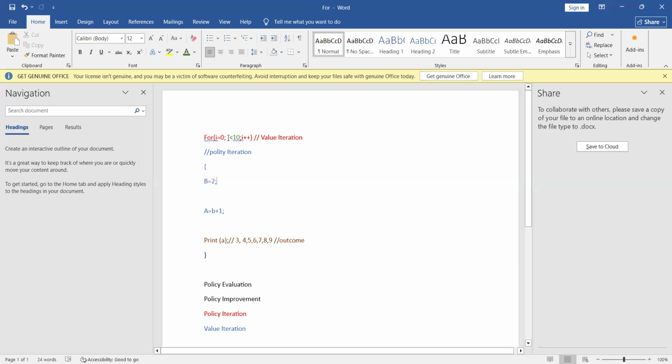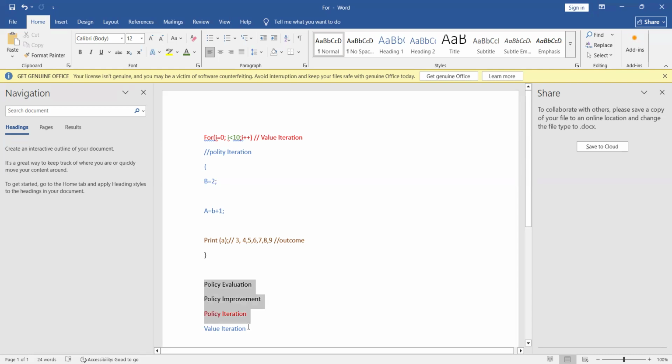Now, for example, we have written a for loop here: for I is equal to 0, I less than 1, I plus plus. Then in this bracket, we have said that B is equal to 2, A is equal to B plus 1. When we print A, the value of A is 3, because B is 2, so 2 plus 1 is 3, and I is 0. If you think I'm going fast, you can watch this recording one or two times, and copy down this code. You will get the value of A as 3, 4, 5, 6 up to 9 for I equal to 0 and I less than 10.